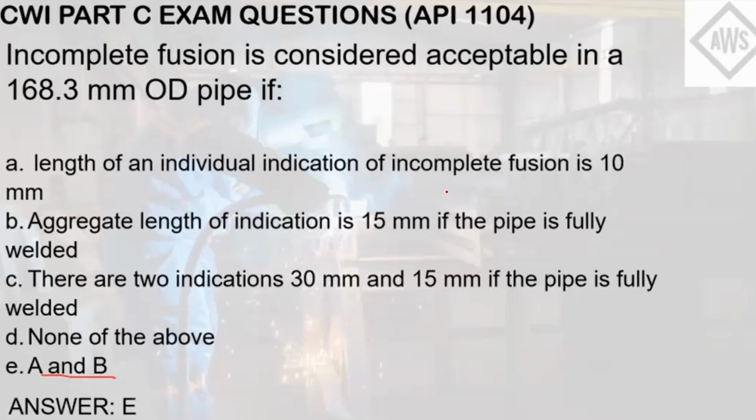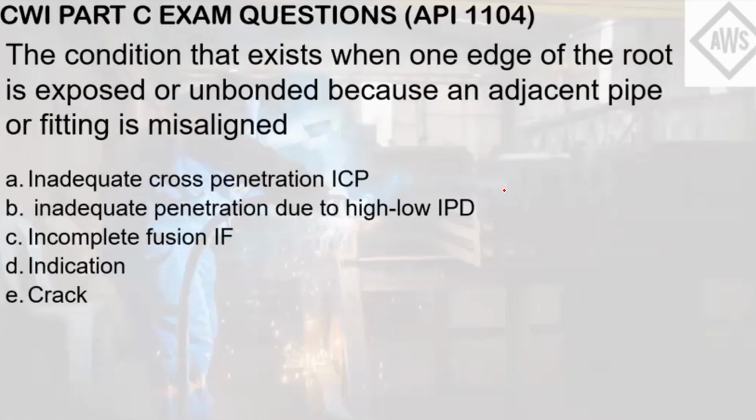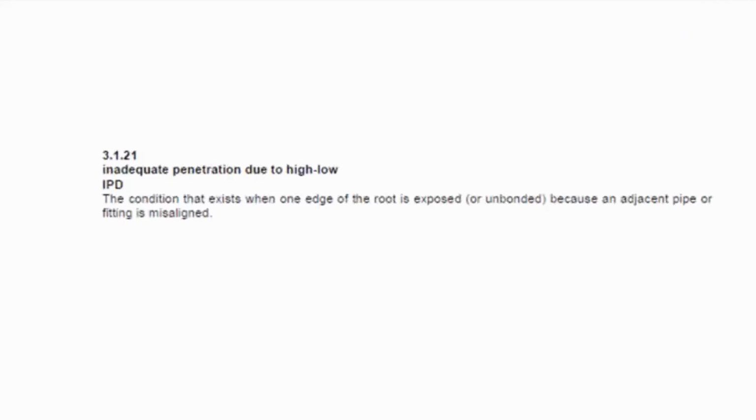As stated in the incomplete fusion in API 1104, the condition that exists when one edge of the root is exposed or unbonded because an adjacent pipe or fitting is misaligned. Letter A, inadequate cross penetration or ICP. B, inadequate penetration due to high-low or IPD. C, incomplete fusion or IF. Letter D, indication. Letter E, crack. So the question pertains to the definition of this discontinuity.